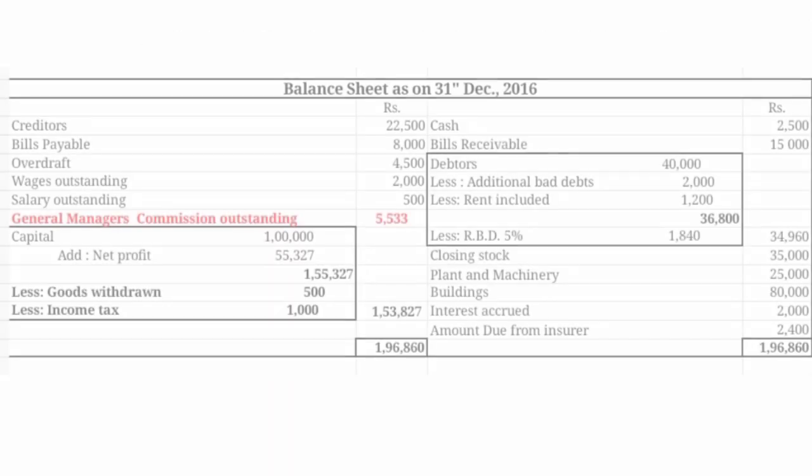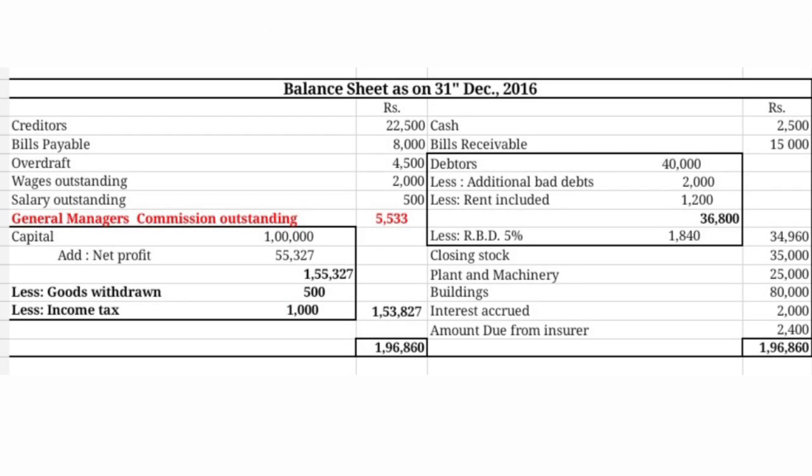Now we can go for the balance sheet as on 31st December 2016. Cash 2,500, bills receivable 15,000, debtors 40,000, less additional bad debts 2,000, less rent included 1,200, 36,800. From that we need to deduct the new reserve for doubtful debts 1,840, meaning that amount won't come from the debtors in this year. We get the exact book value of debtors, 34,960.